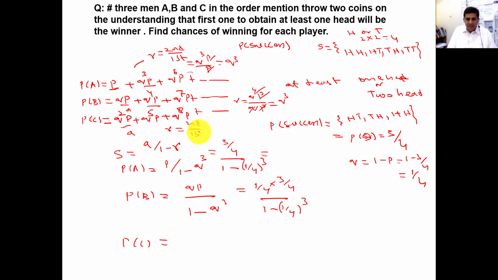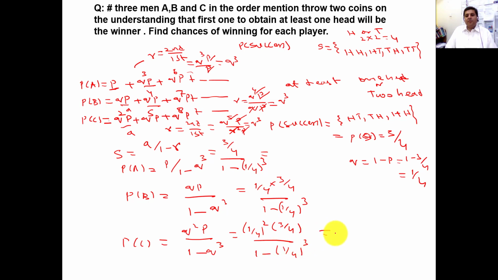Second term by first: Q^5 P by Q square P. So this will be cancelled and it will be Q cube. So once again Q square P, because this is A for C, divided by 1 minus Q cube. So Q square is 1 over 4 square, P is 3 over 4, divided by 1 minus 1 over 4 cube. When you simplify it, you will get the answer. So this is an application of infinite geometric series in probability.